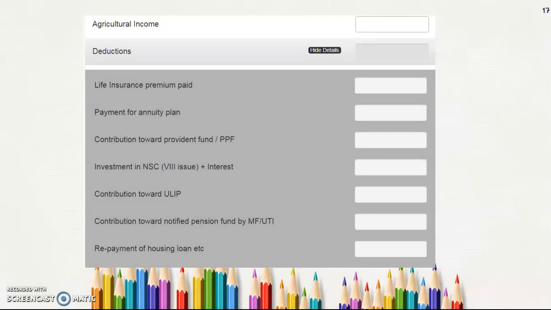So the major thing is the agriculture income. Agriculture income in India is totally exempted. Actually, we won't add even a single rupee of agriculture income in the income tax. I am just showing it, but in the end it is going to be totally exempted from the income.